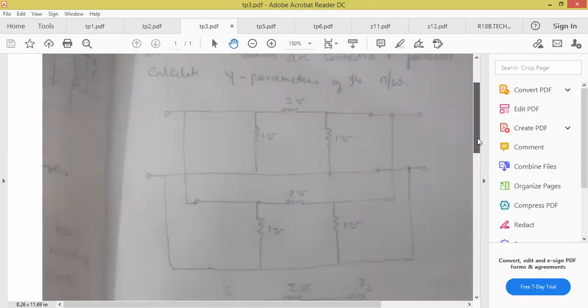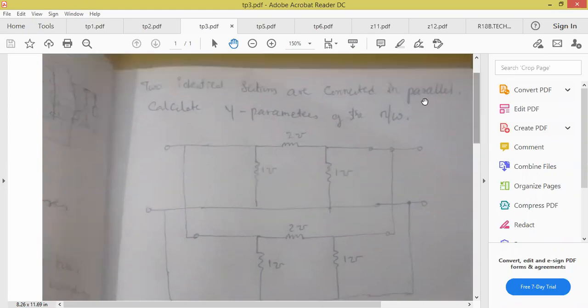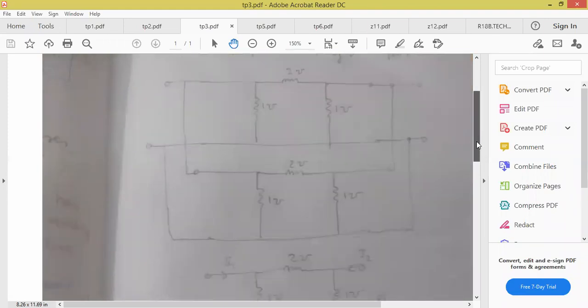Let us say I am asking the question, calculate Z parameters. Then also what you have to do? First you have to calculate Y parameters. Then you have to convert the Y parameters to Z parameters. Understood? So these are the two circuits. They are connected in parallel. In the question, if they are saying that two networks are connected in parallel, parallel connection means what we have to do? Y parameters are added, in the tabular column. Just now I have shown you. You have to remember that one.